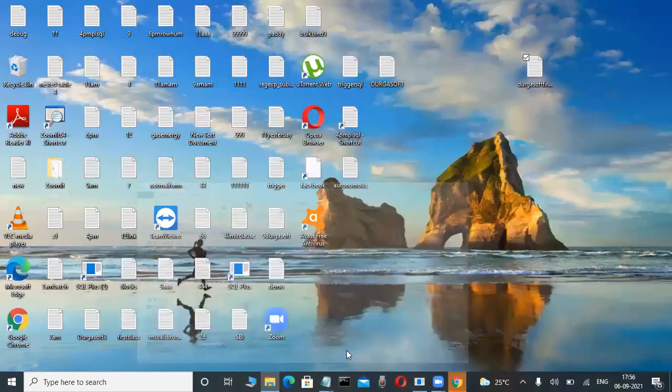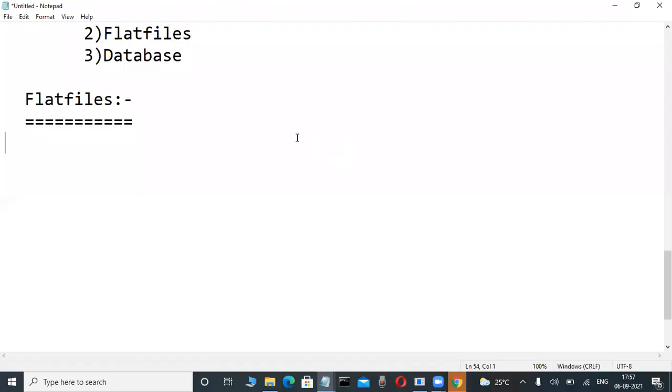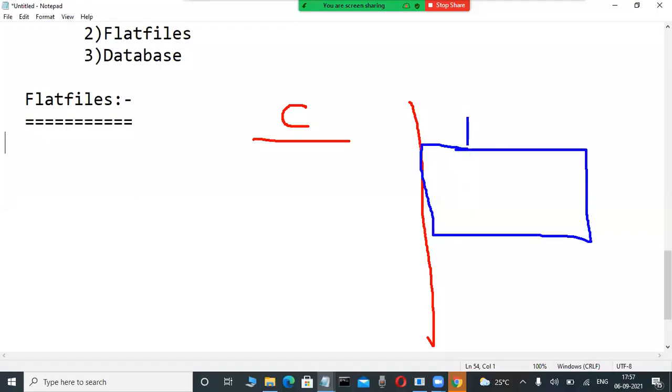Through computer knowledge, programming knowledge, it is possible. Suppose you are a C programmer, for example, don't write it. You want to store data in a hard disk. This is a computer hard disk, and in its C drive or D drive I want to store some data permanently through programming. You can do this through programming languages like C or Java, not a database.